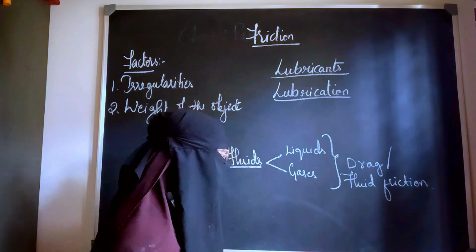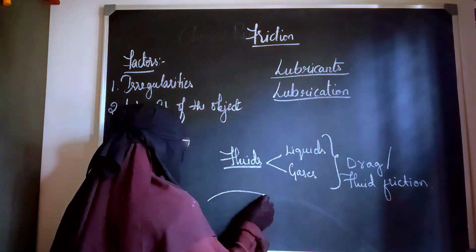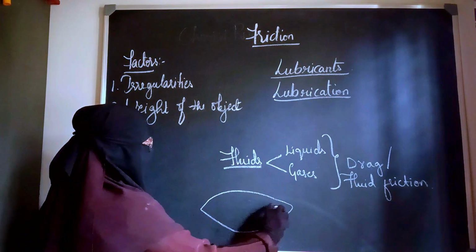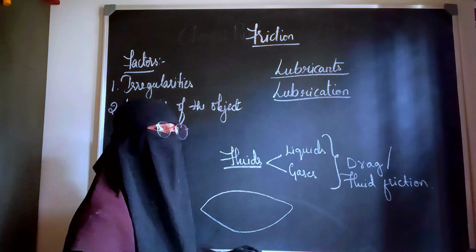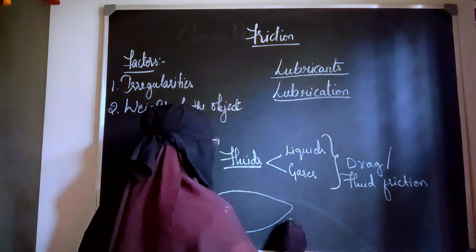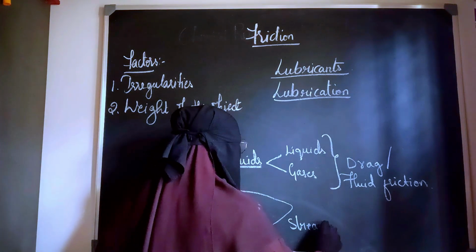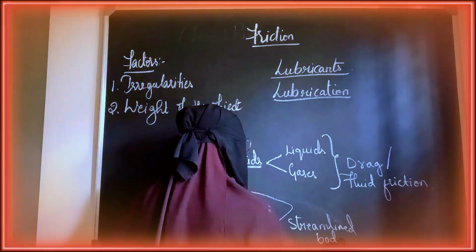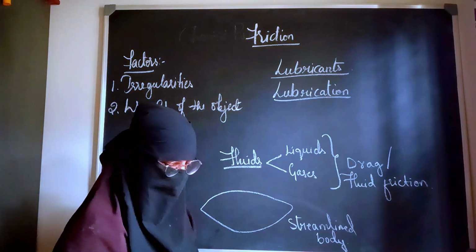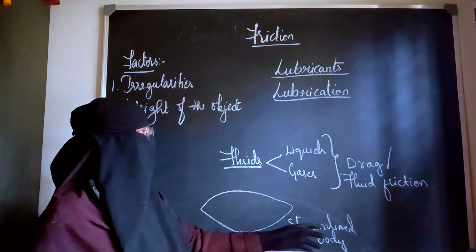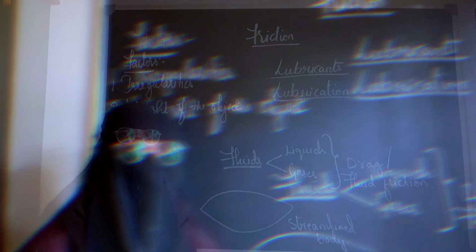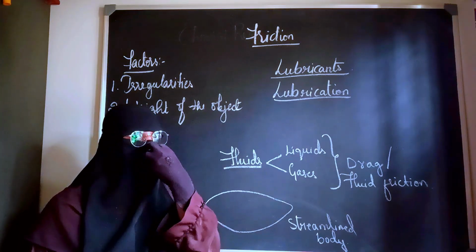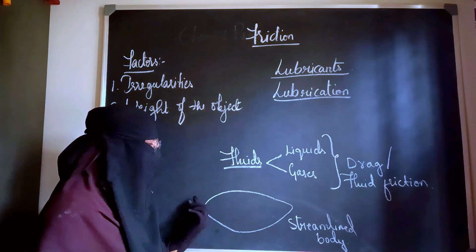Children, you might have seen either the birds or the fishes, they have got this kind of a body, which is broad at the center and tapering towards the ends. This type of body is called a streamline body. Now this streamline body is a special shape which exists in nature which will help the organism to overcome the drag and move forward, right? You might have seen the birds, when they move forward, it's actually their beak that comes into picture, no? They will be having a tapering end.